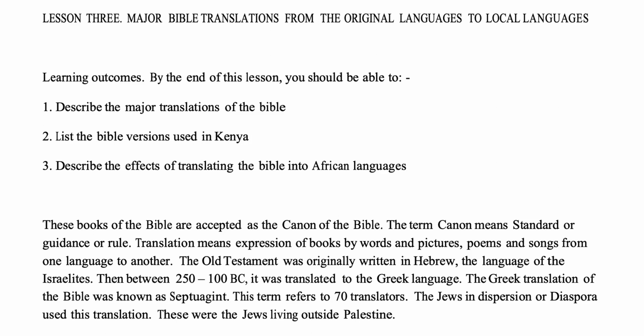These books of the Bible are accepted as the canon of the Bible. The term canon means standard or guidance or rule. Translation means expression of books by words and pictures, poems and songs from one language to another.